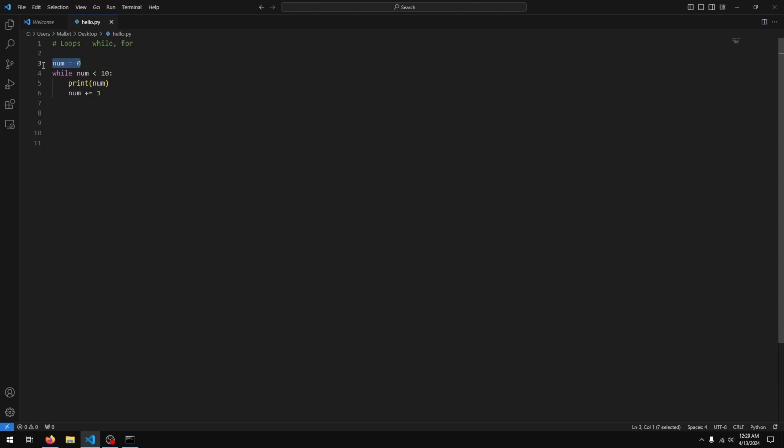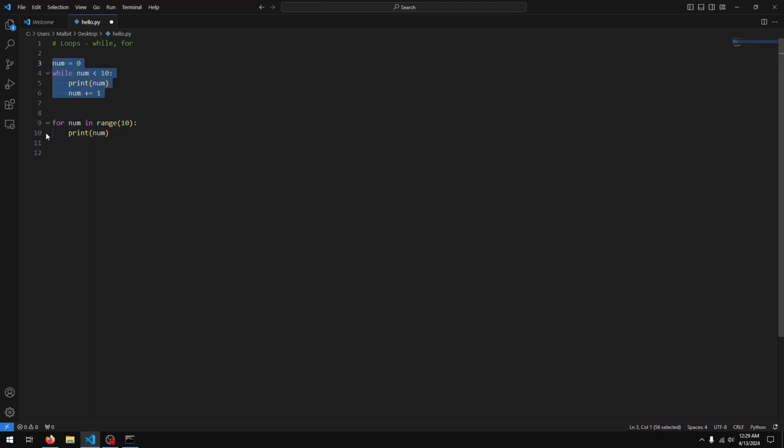So what I have here is a variable num that is just equal to 0, and I'm checking if num is less than 10. If so, I'm printing num and adding 1. Convert this to a for loop. I'm going to say for num in range 10, print num.